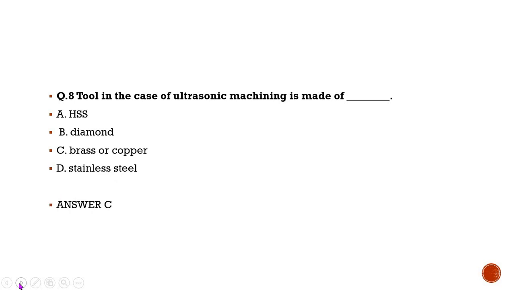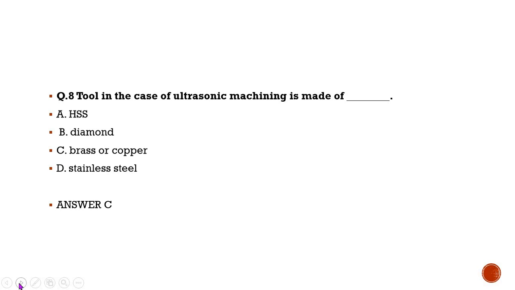Okay. Now the next question in front of you, question number 8. Tool in the case of ultrasonic machining is made up of dash dash. A, HSS, high speed steel, B, diamond, the hardest material, C, brass or copper, and D, stainless steel. And the correct option is answer number C, brass or copper.